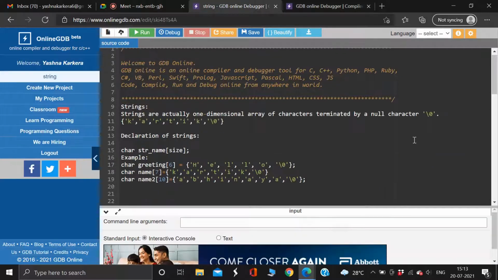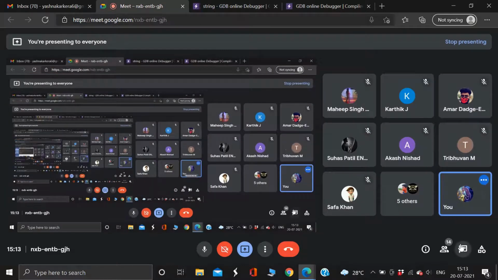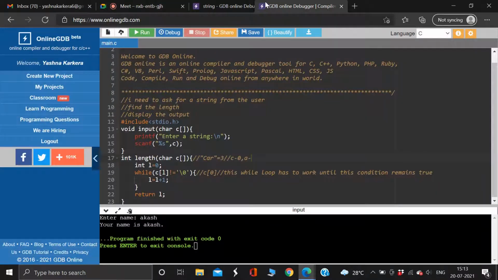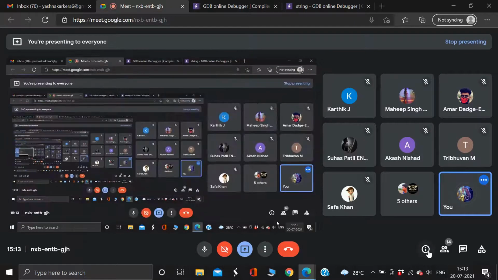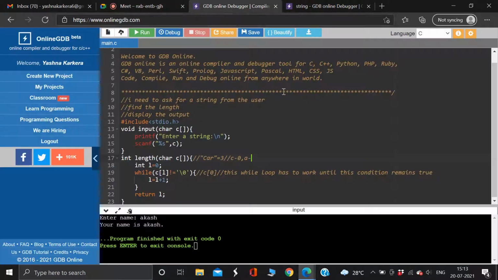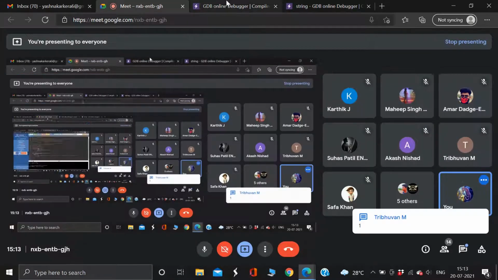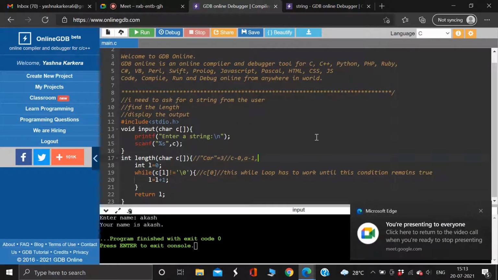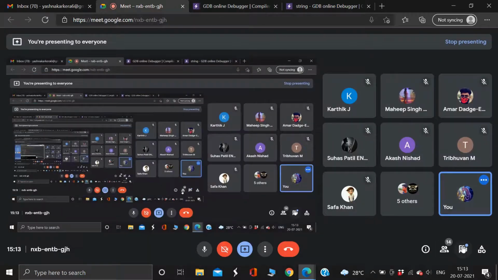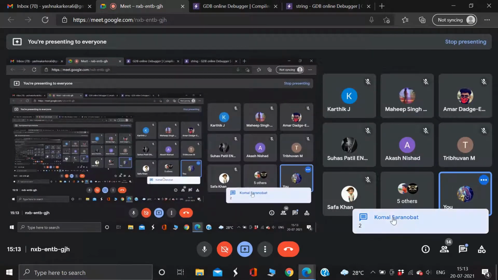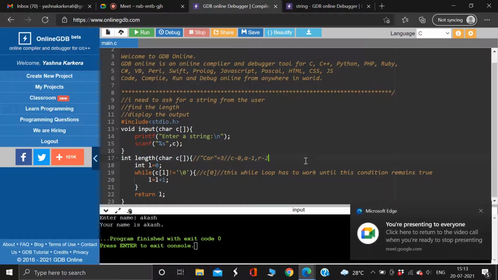If you guys don't answer, I'm seriously saying you're never going to understand. If Karthik has picked up, that's because he's answering in the class. I need someone else to answer. What is the position of A? This is the array concept. 1, that's all. So, what is the position of R? Someone else. Tribhuvan, don't answer. 2. That's all. I hope this part is clear to everyone, the positioning part.